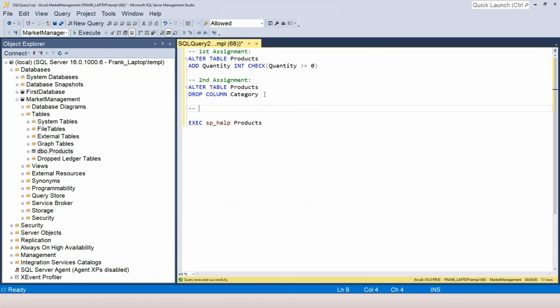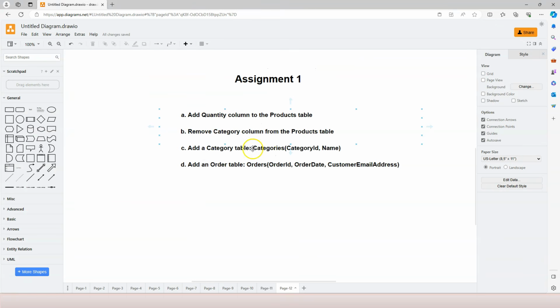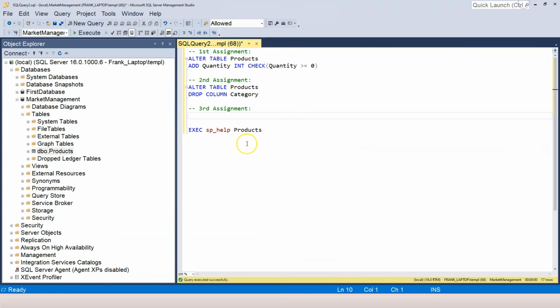Now the third one is to add this categories table. So we can just say create table, and the name of that is categories. Then we have a bracket. And the first column is the category ID. The type of the column I want to use is integer.